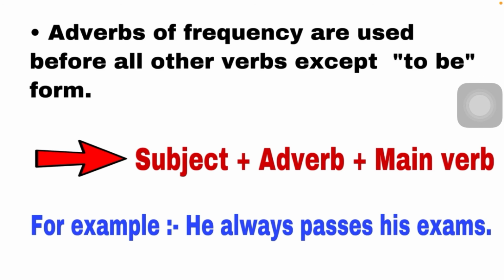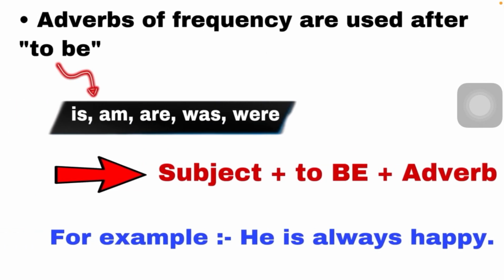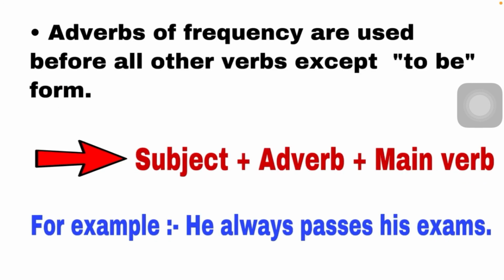Okay. So these two things you have to remember in adverb of frequency. If you see a to be form of verb, you have to write the adverb after the to be form. And if you cannot see any type of to be form of verb in any blank, then these adverbs are used before all other verbs. Okay, so on the basis of all these things, you have to fill up your workbook exercise.